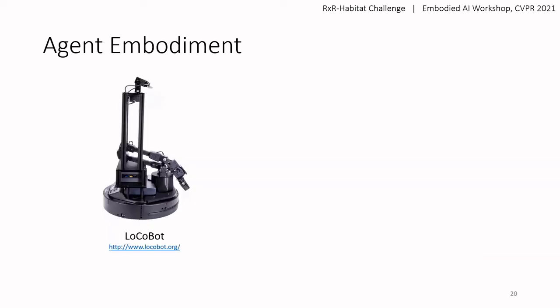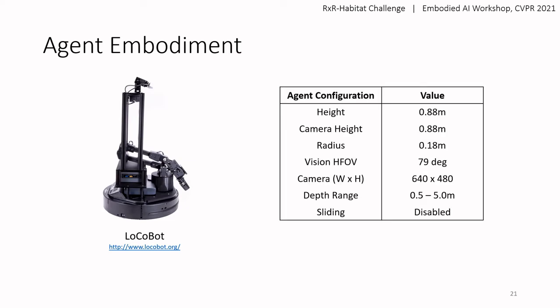For the simulated embodiment of this agent, we synchronized with the Habitat ObjectNav Challenge and modeled the agent after a zero-turn radius LocalBot robot with an Intel RealSense camera. Some of the relevant configurations are shown here, such as the agent's height and radius, the camera's horizontal field of view, and collision sliding. When sliding is enabled, actions resulting in collision make the agent slide along the wall or object for some distance. Disabling this video game-like simulation feature makes collision avoidance more important.